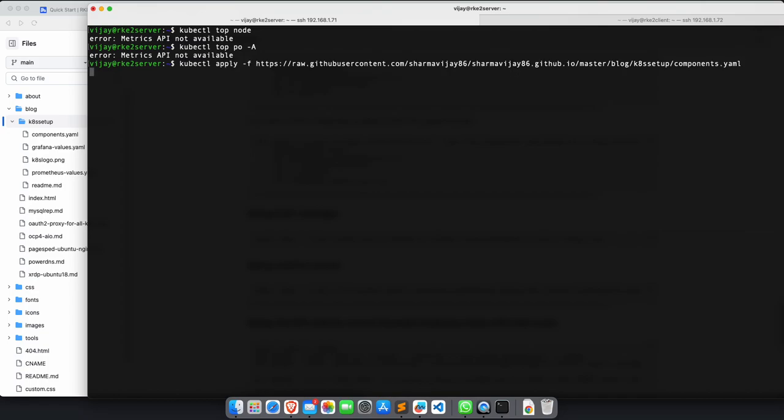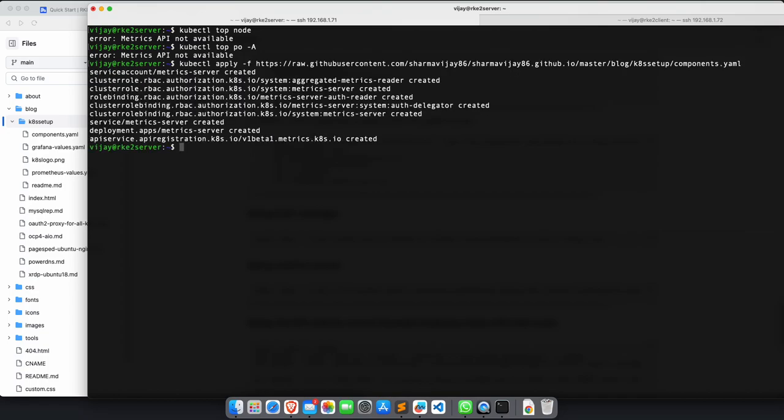So for that reason we have to deploy the metrics server as a pod. When this pod gets deployed and comes up as running, then if we run kubectl top node, this pod captures the statistics of resource utilization like CPU and memory, and it prints them when we run kubectl top commands. That API gets called.